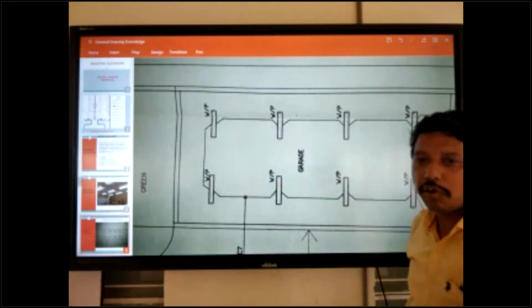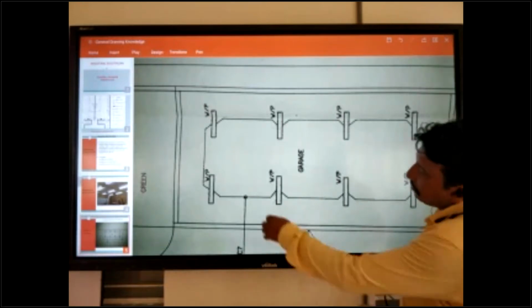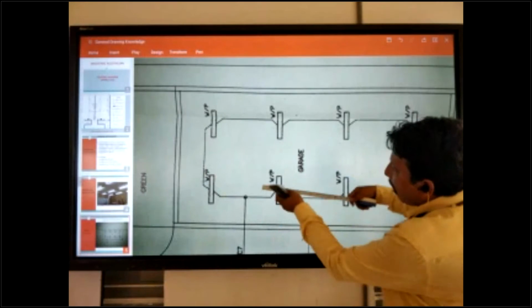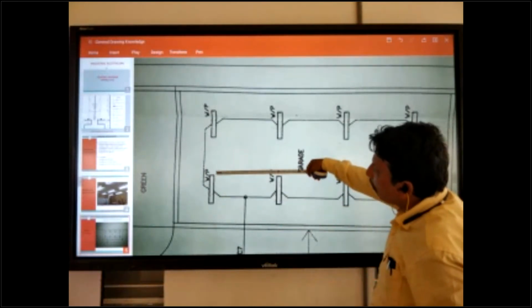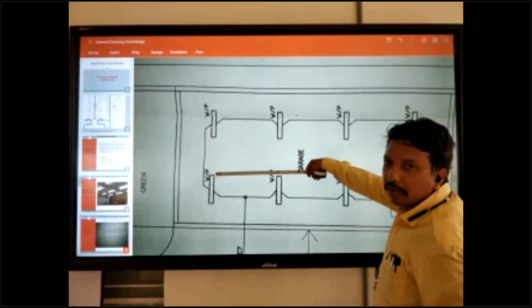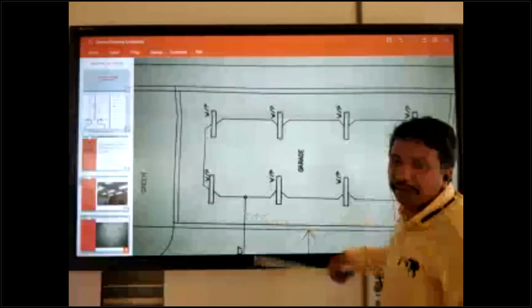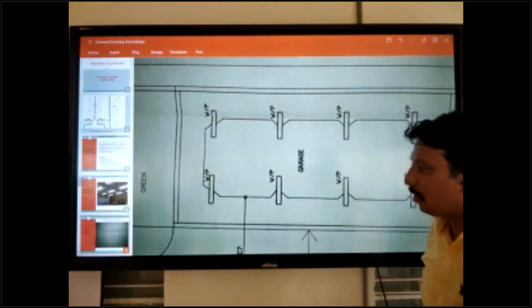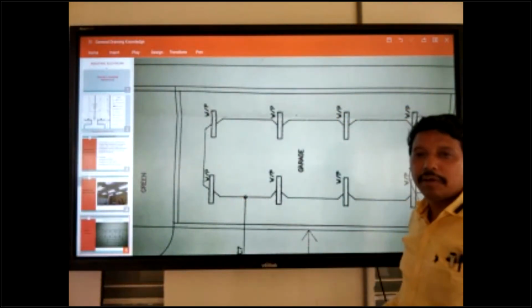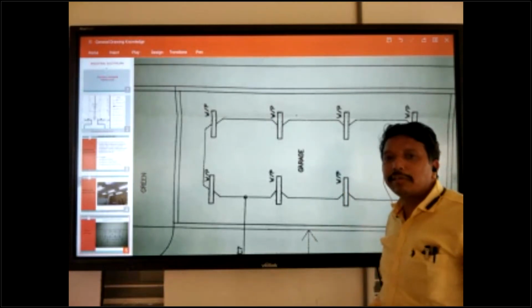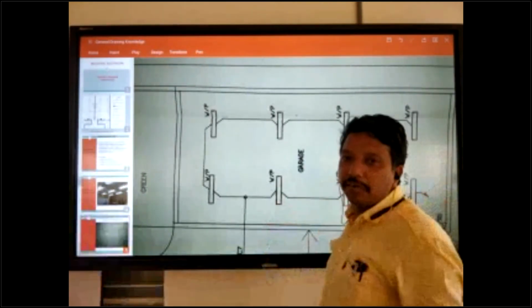So at measurement time, from this light center to this light center, you put the meter and measure how many centimeters come. After that you convert and measure in the ceiling or slab. Somewhere the drawing does not give it. At the drawing's last there is a scale given, 1:100.